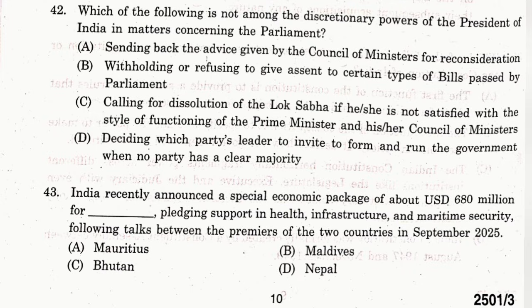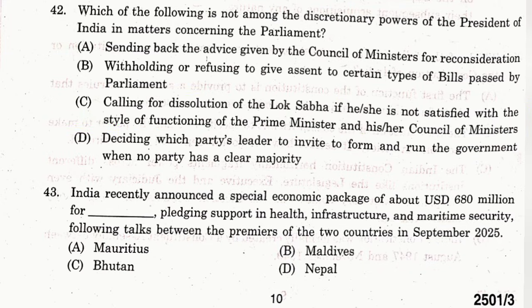Question number 42. Which of the following is not among the discretionary powers of the President of India in matters concerning the Parliament? The answer is C. Calling for dissolution of the Lok Sabha if he or she is not satisfied with the style of functioning of the Prime Minister and his or her Council of Ministers.